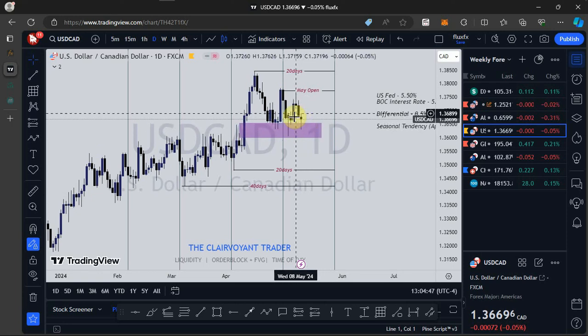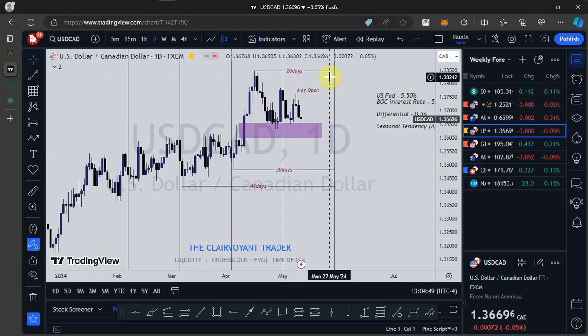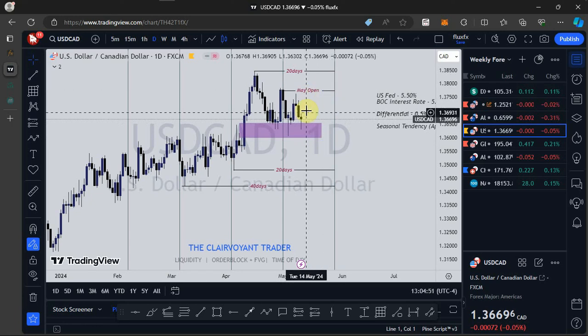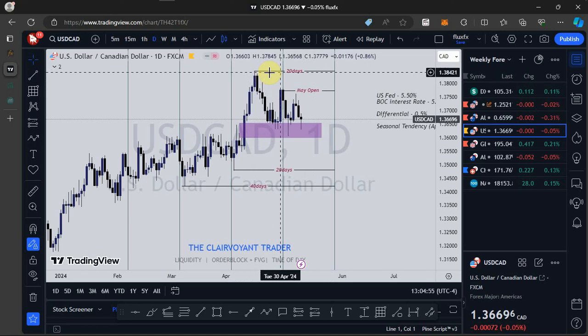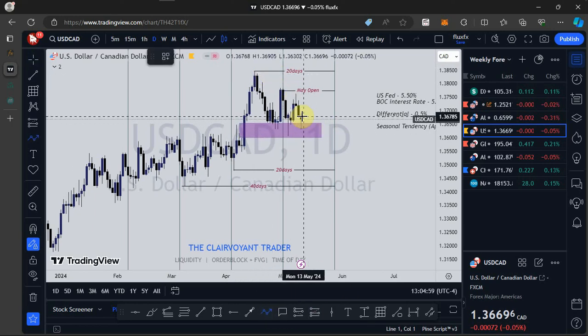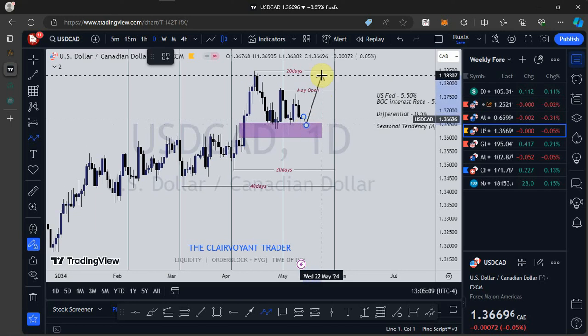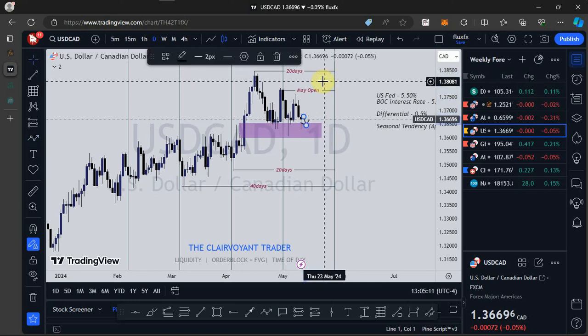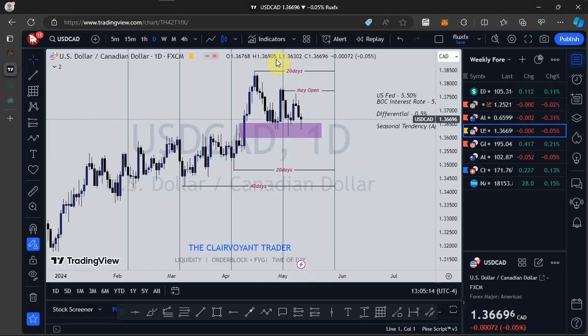All right, then we see a continuation to the upside, of which my draw on liquidity is the previous 20-day high. So going into next week, I will expect to see price give us a push to the upside. Either price takes out this low as a liquidity sweep or fails to take out this low, makes a low for the week, then we see a push to the upside. So far as USDCAD is concerned, I am still bullish. So that is just that for USDCAD.